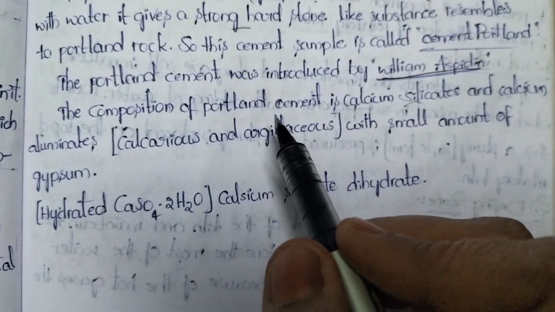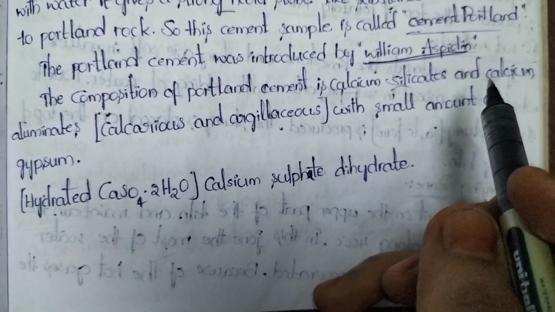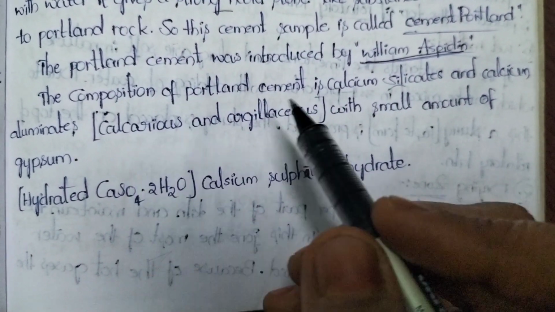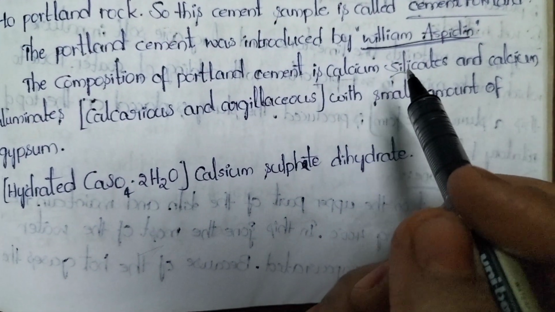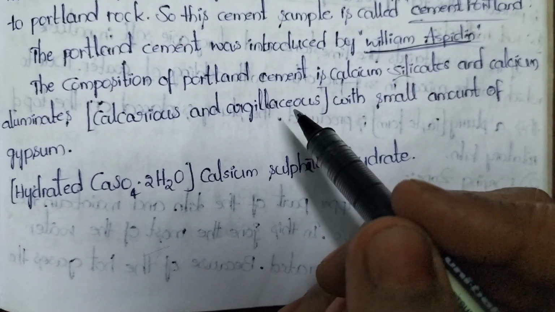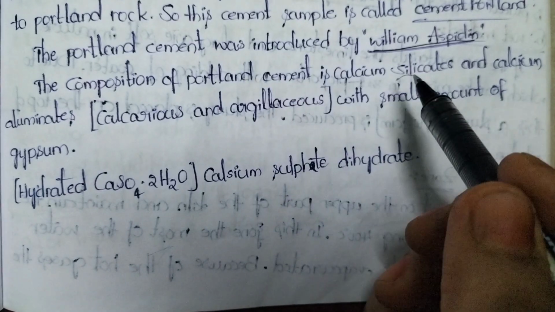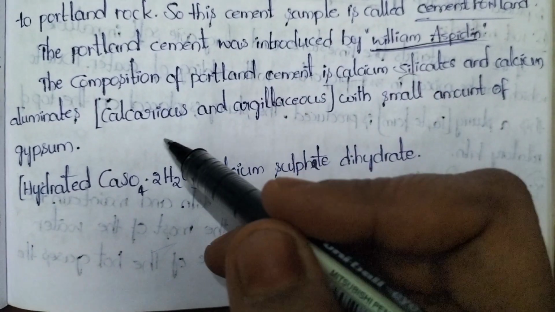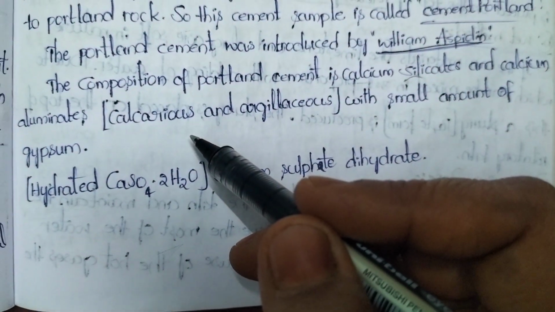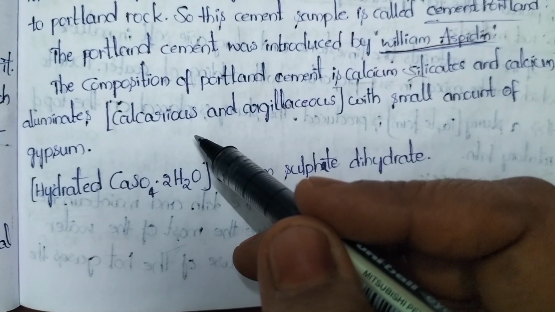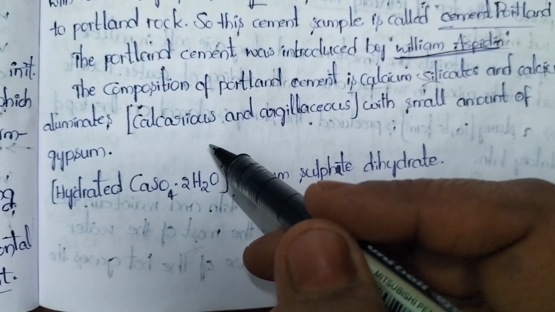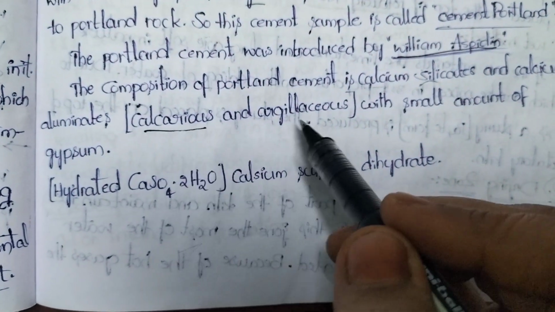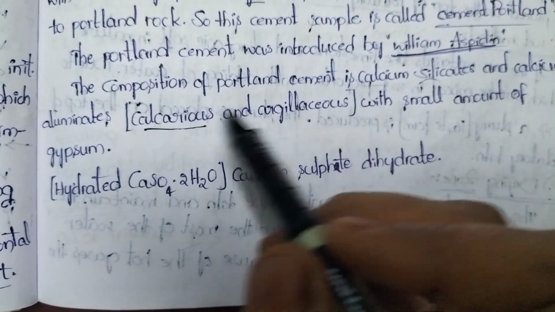Next, the composition of Portland cement is calcium silicate and calcium aluminate. Just now we discussed that. Cement is the mixture of what? Calcium silicate and calcium aluminate. So here also, Portland cement is the mixture of calcium silicate and calcium aluminate. What are the raw materials involved in that? Calcareous materials and argillaceous materials.